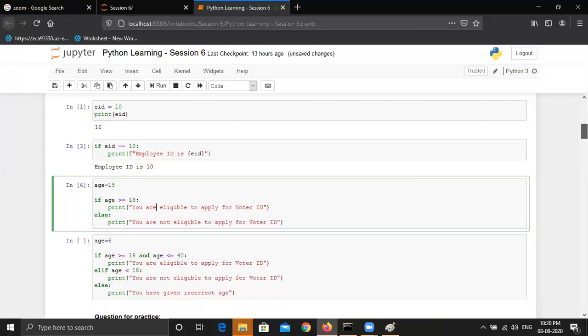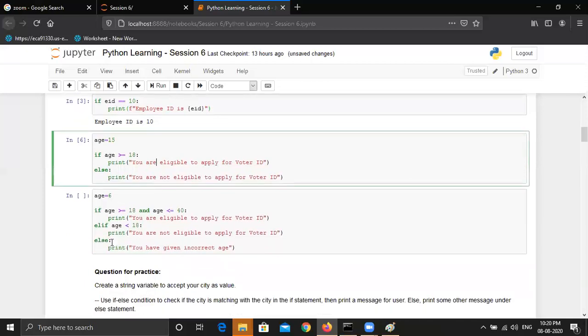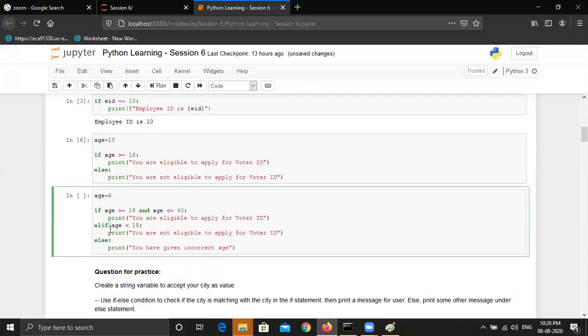In the next example, we can see that I have used all of these: if, elif, and else. Now we have taken age equal to 6 and we are checking if age is greater than or equal to 18, and again, and is a logical operator that we discussed in the last session. There were three operators: and, or, and not.